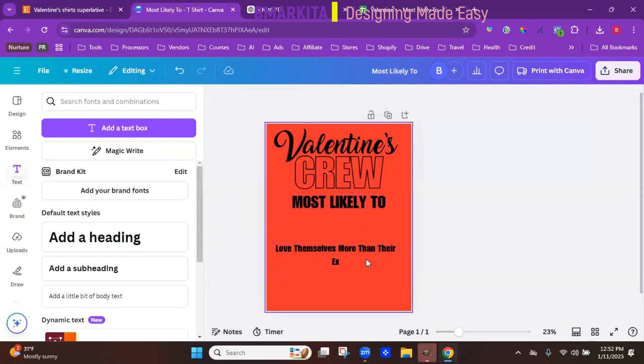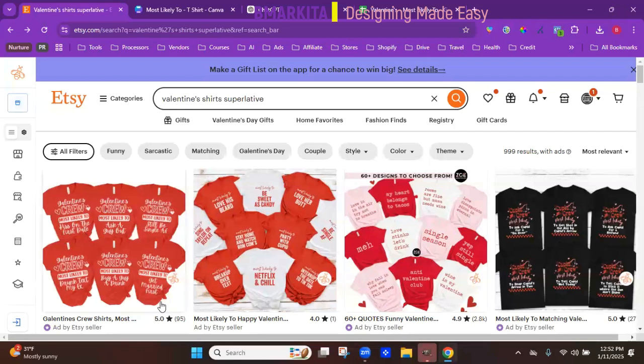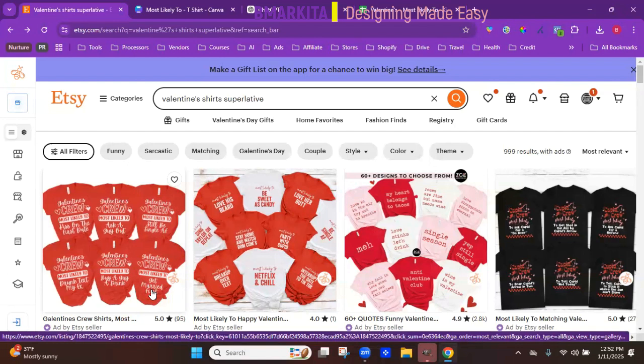So you can play around with this. Bring it up. And typically I don't want these on more than 2 lines. So you can see here, most of these are on 2 lines. We had a couple on 3.